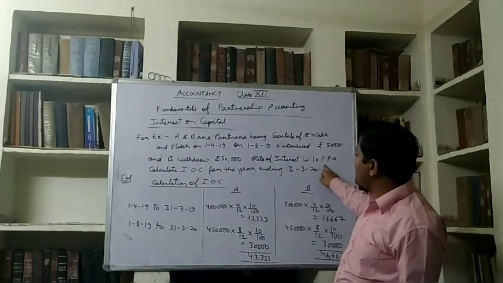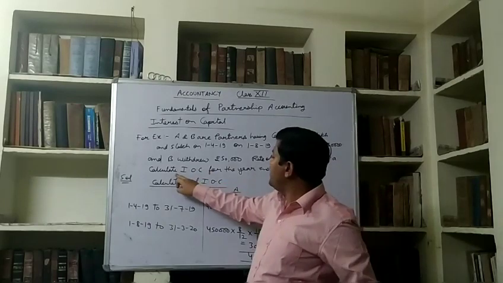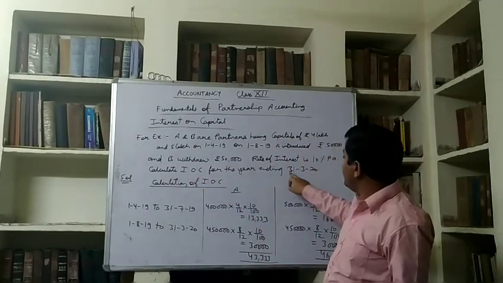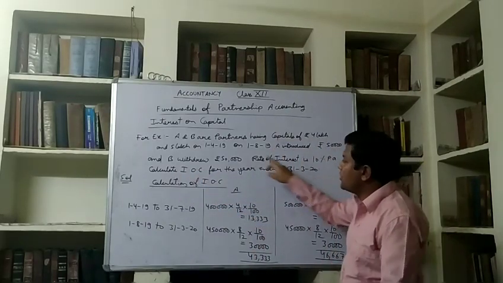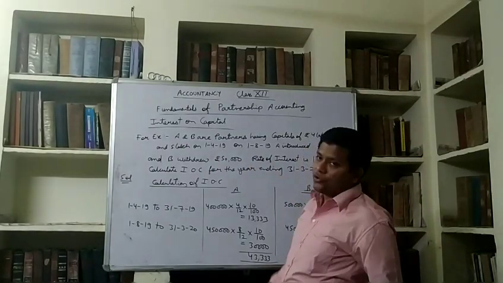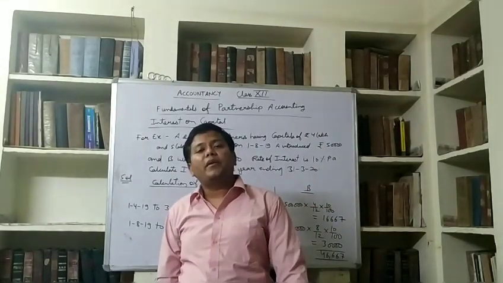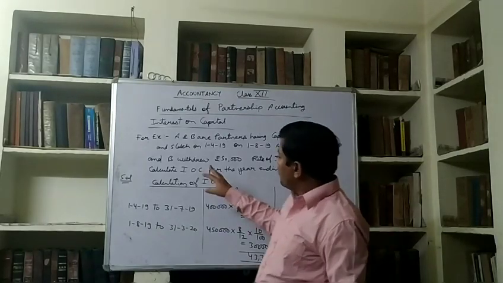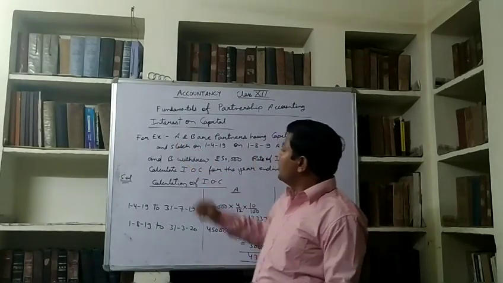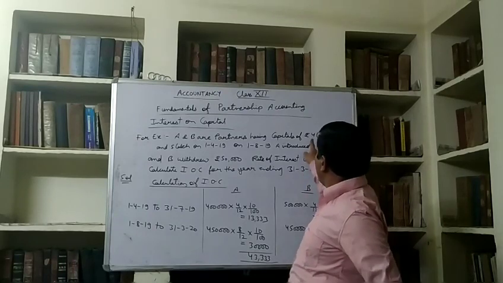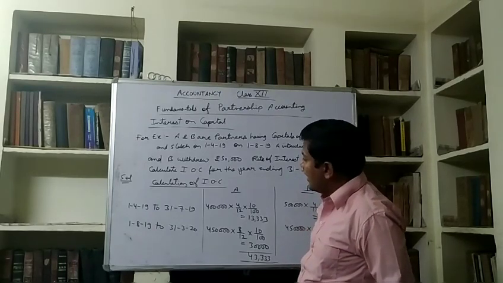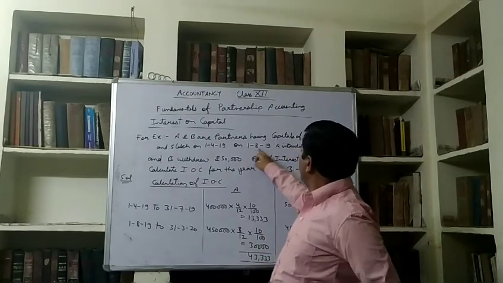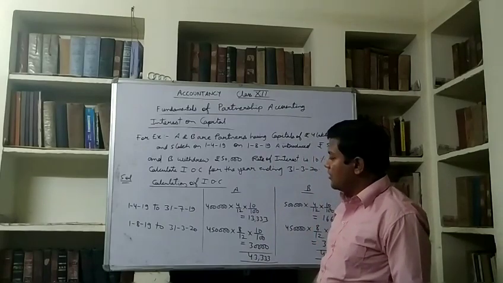Rate of interest is 10% per annum. We have to calculate interest on capital for the year ending 31st March 2020. I told you simple interest formula will be used. So for example, A is there. Capital of A was 4 lakh in the beginning, and on 1st August he introduced 50,000 additional.